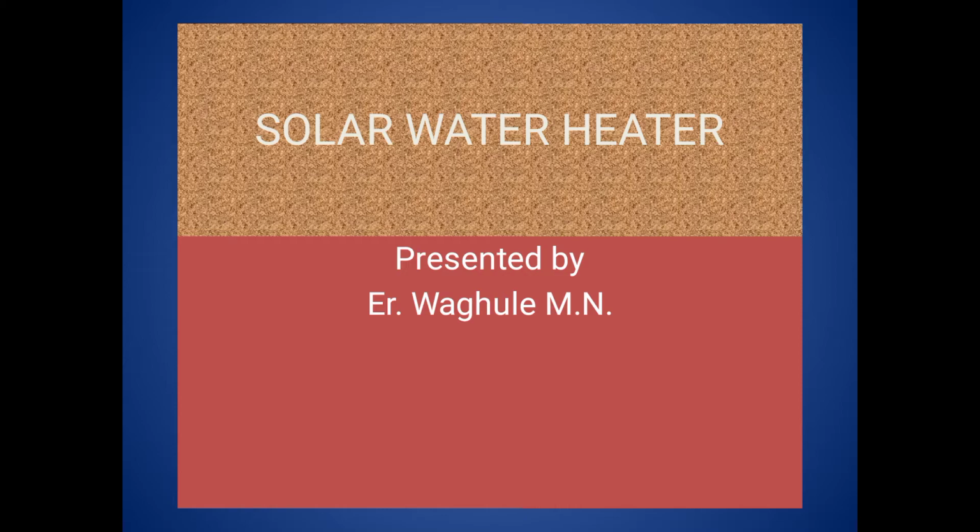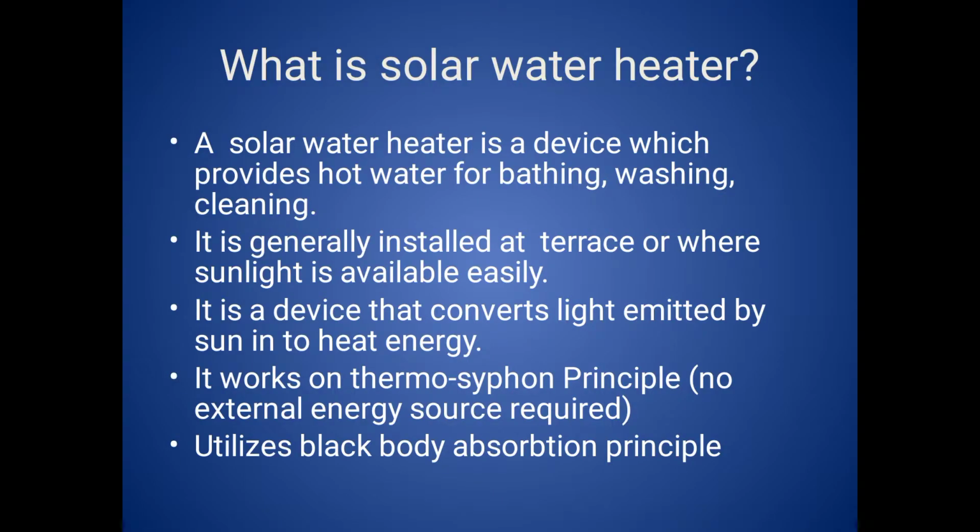Today I am delivering the lecture on solar water heater. Basically, what is a solar water heater? A solar water heater is a device which provides hot water for bathing, washing and cleaning purposes. It is generally installed on the terrace where sunlight is easily available. It is a device that converts light emitted by the sun into heat energy.